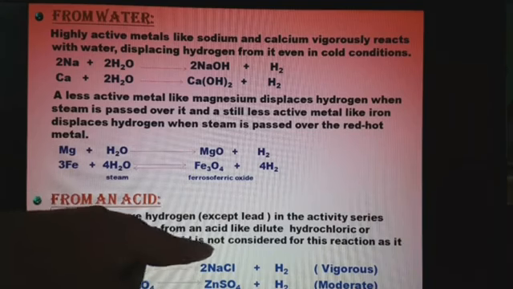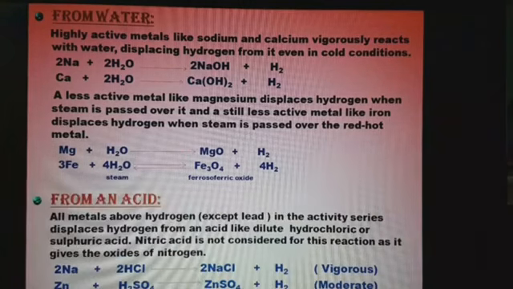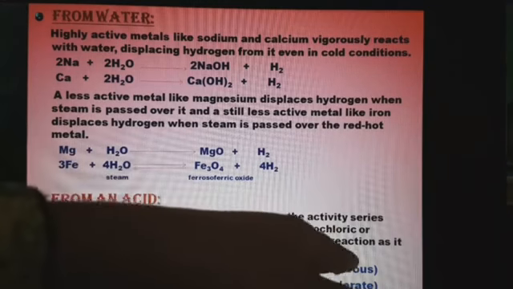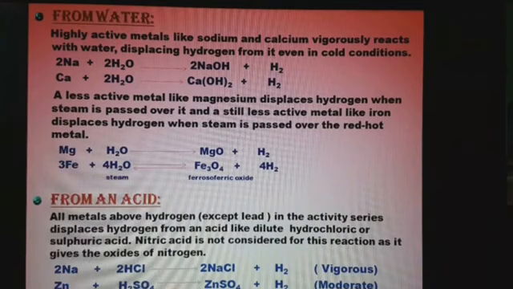Nitric acid, HNO3, is not considered for this reaction. This question can also be asked, which acid is not considered for such type of reaction. We do not consider nitric acid for this reaction as it gives the oxide of nitrogen. That is why we do not use nitric acid in such type of displacement reaction.